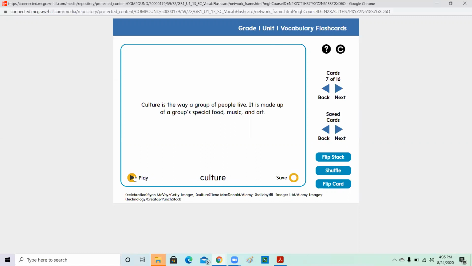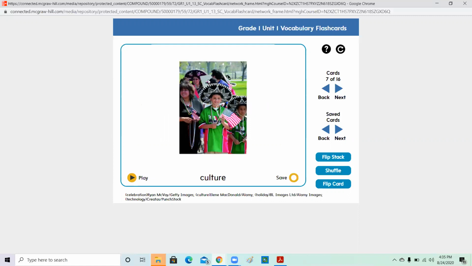Third word. Culture is the way a group of people live. It is made up of a group's special food, music, and art. And you see here, the children celebrating. This is a special celebration for the children wearing their cultural clothes with colors. Probably they go visit certain places and maybe also they eat special food.